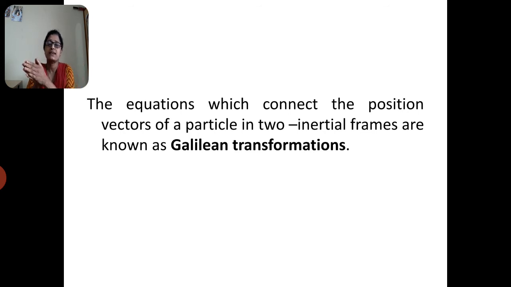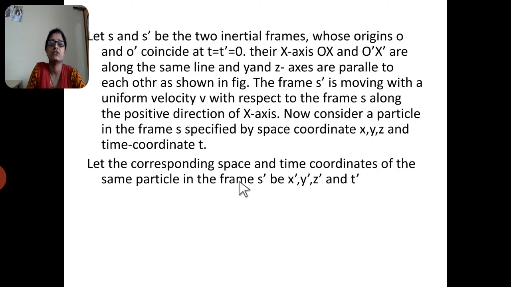One frame is considered as S, which is at rest, and another frame is S dash, which is moving with uniform velocity. The equations which connect the position vector of the particle in two inertial frames are called the Galilean transformation equations. So now we have to derive these Galilean transformation equations.